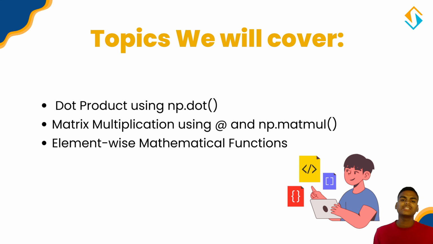These operations are foundational in many areas like machine learning, data analysis and numerical computation. I encourage you to try these examples and experiment with your own data.